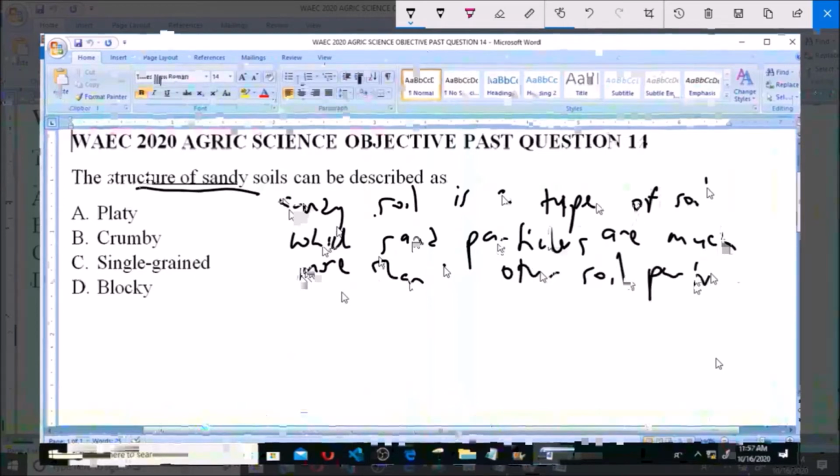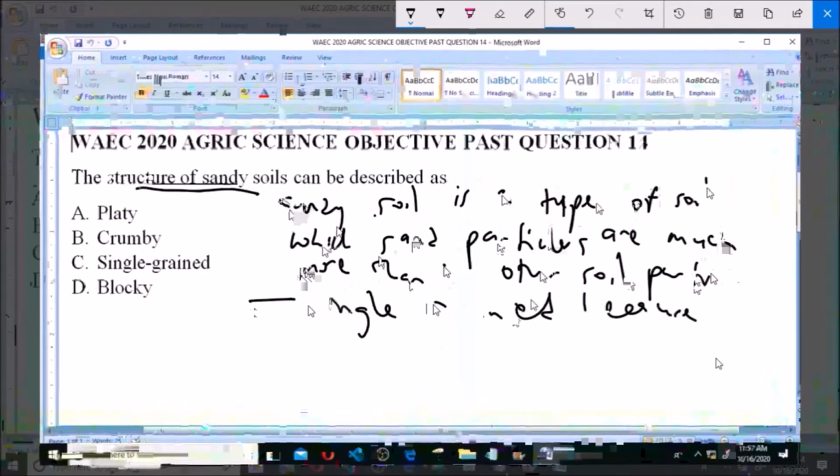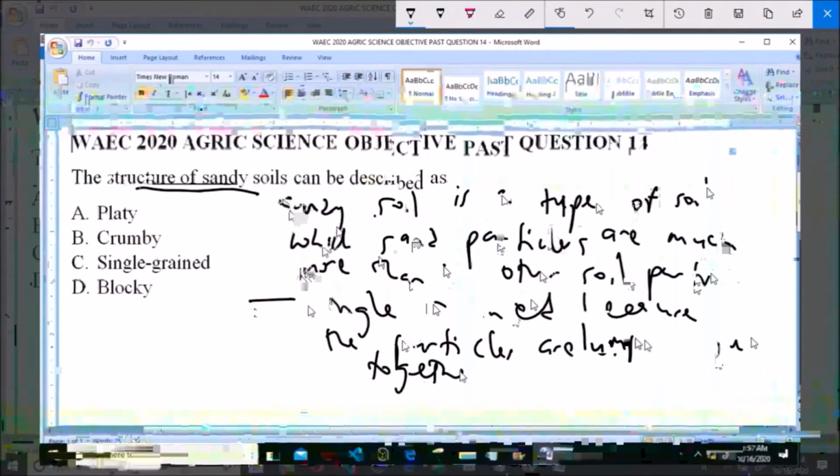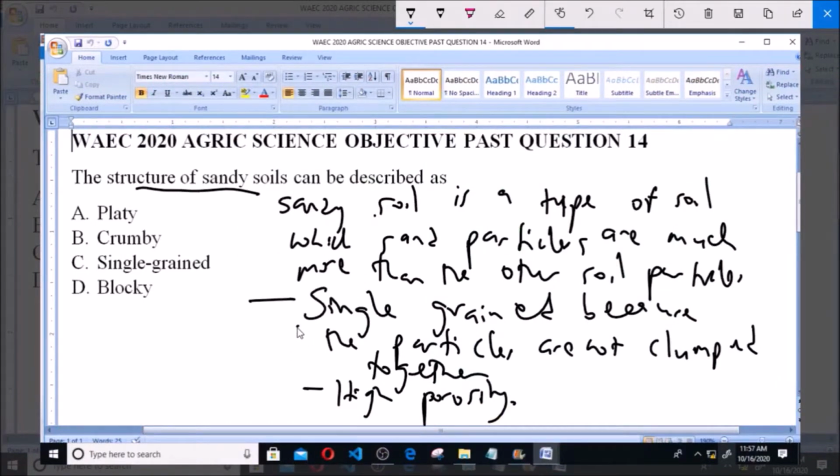Now, in terms of soil structure, the sandy soil particles are described as single-grained, and this is because the particles are not clumped together. So this accounts for the high porosity of the soil and the loosely packed particles of the soil. So we describe the structure of the soil particles as single-grained, and single-grained is option C. So option C is the correct answer to this question.